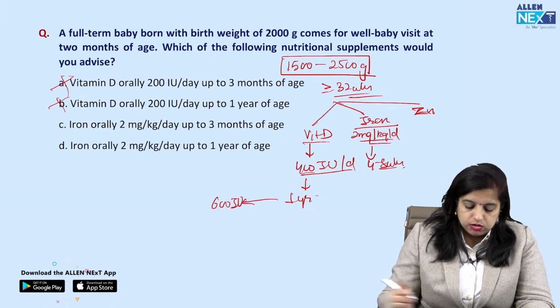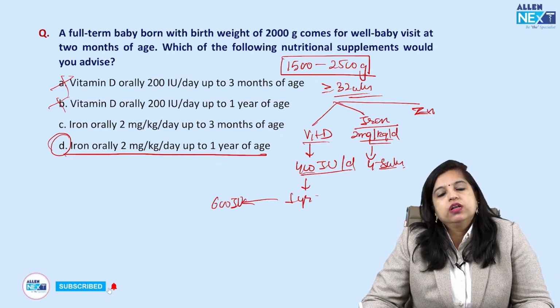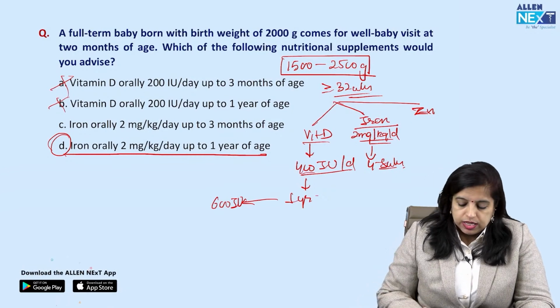तो इसमें करेक्ट ऑप्शन क्या हो गया. The D option is the correct option, where it has to be given up till 1 year of age and the dose is 2 mg per kg per day. ठीक है. ओके, नेक्स्ट क्वेश्चन पे आते हैं.